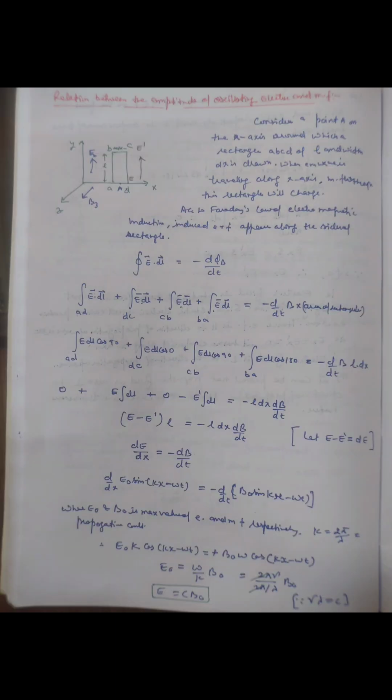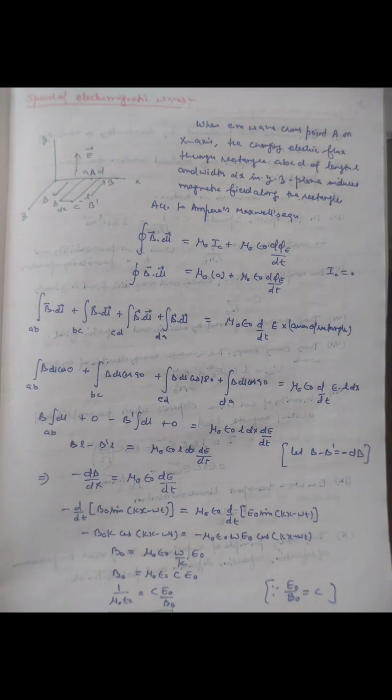In an electromagnetic wave, the electric field and magnetic field vectors vary perpendicular to each other and perpendicular to the direction of propagation. Therefore, electromagnetic waves have a transverse nature. The amplitude of the oscillating electric field is equal to c times the amplitude of the oscillating magnetic field, where c is the speed of the electromagnetic wave. The speed of an electromagnetic wave is equal to 1 upon the square root of mu naught epsilon naught, where mu naught is the absolute permeability and epsilon naught is the absolute permittivity of free space. Therefore, it is equal to 3 into 10 raised to power 8 meter per second.